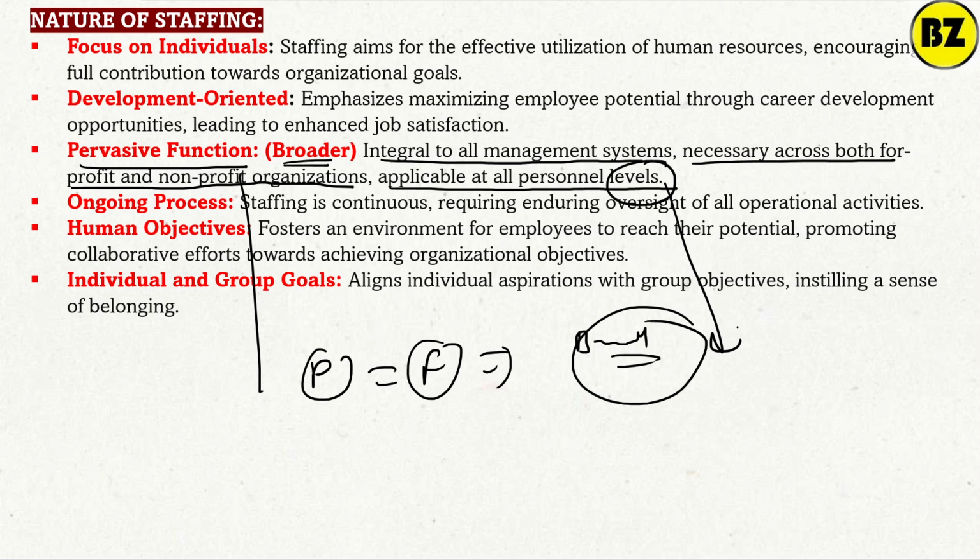If we talk about the bank itself, starting from the bottom level, for example the sub staff, till the zonal head, we have a segregated policy cadre wise. So that is the pervasive function in a broader way, right?